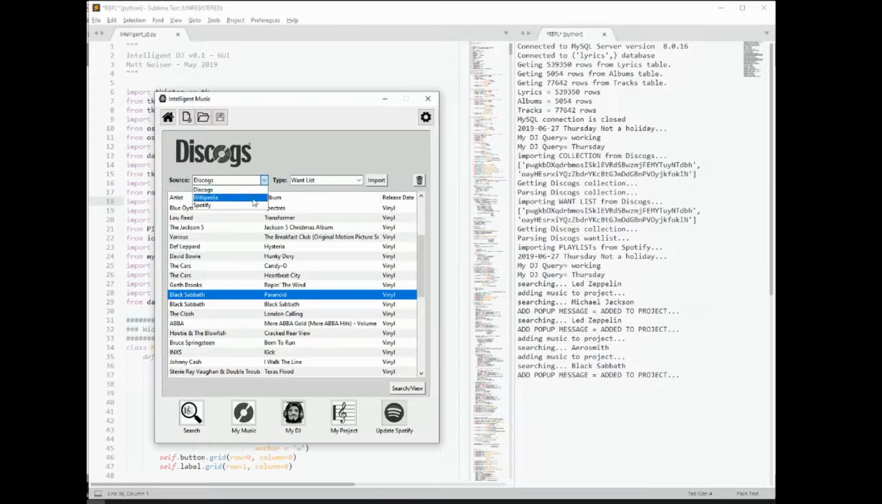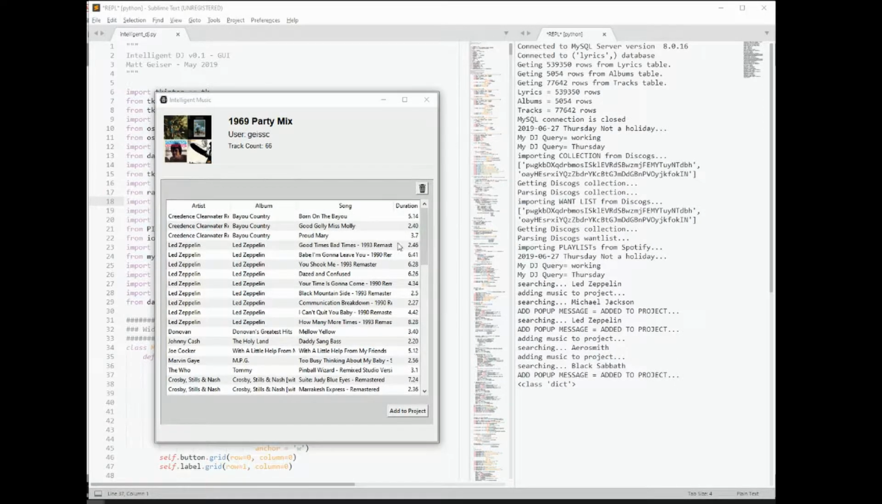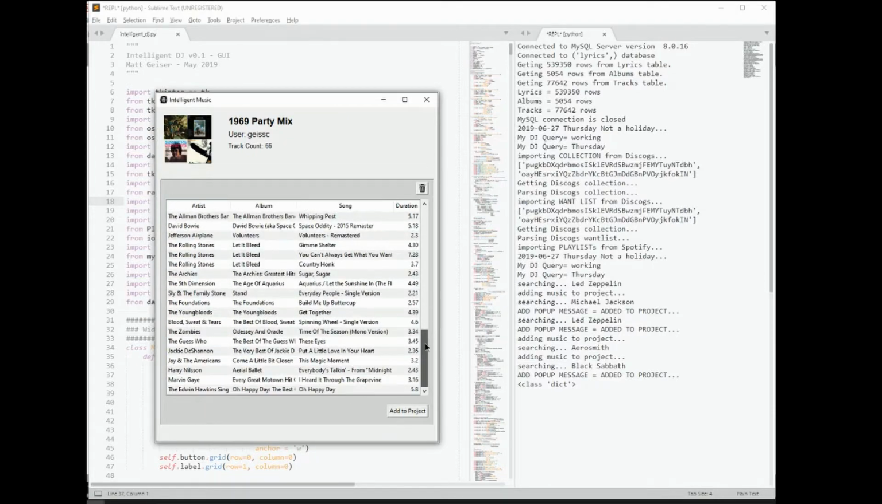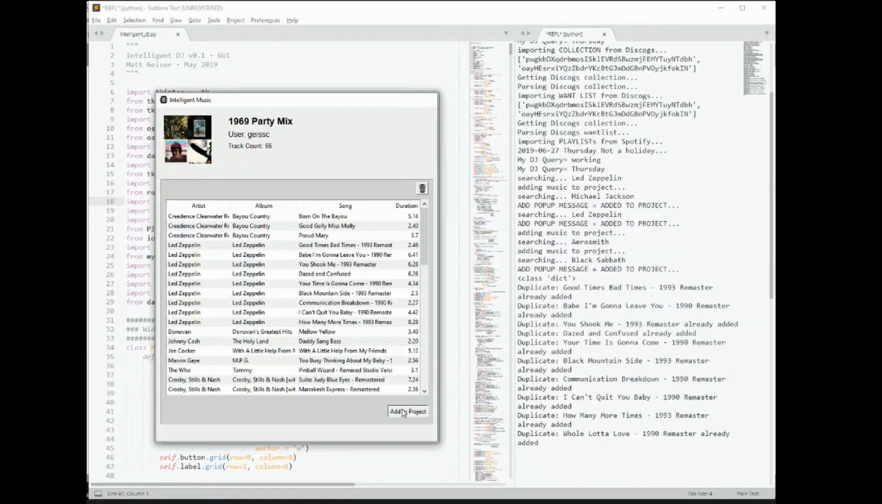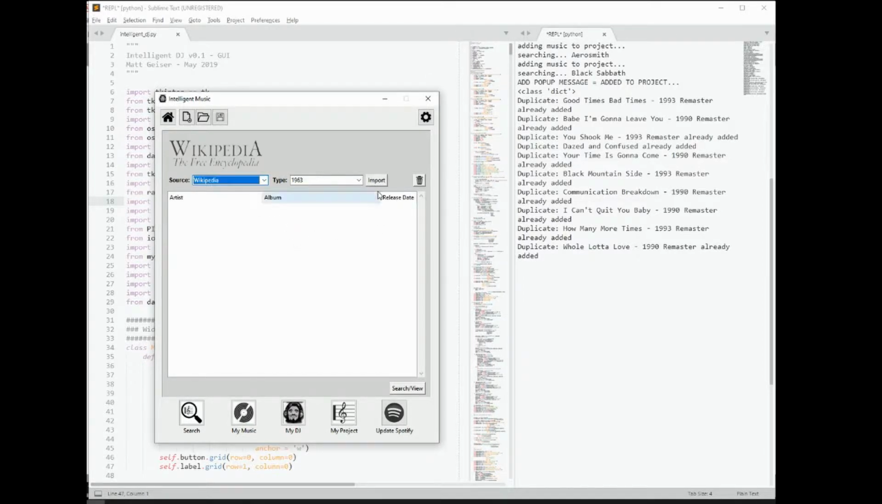I also have the ability to pull in my Spotify playlists. I've taken the time to curate these playlists. These are probably things that are worth considering when I'm creating a new project. So 1969 theme seems to be an interesting theme since, of course, this is about 50 years from 1969. So I take a look at this and I can see all of the songs and artists that I have in this particular playlist, and I'll add them all. Okay, that's done.